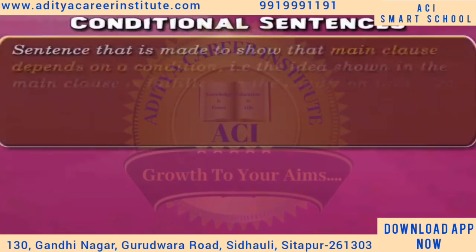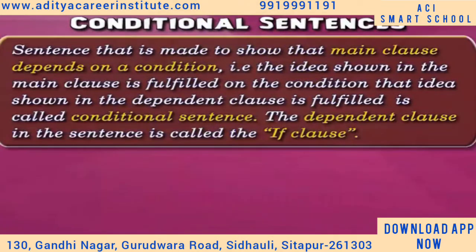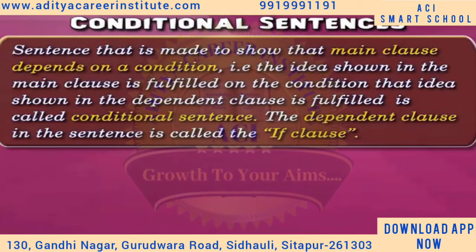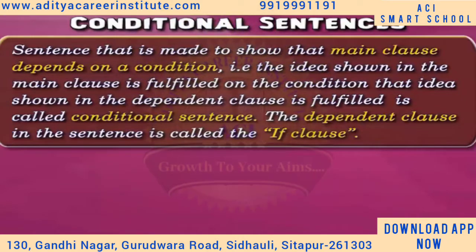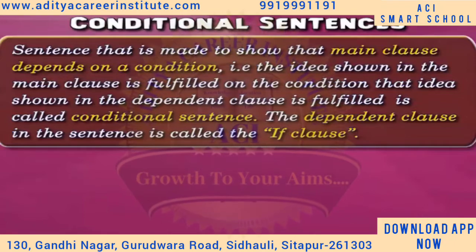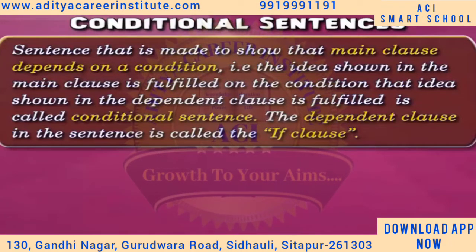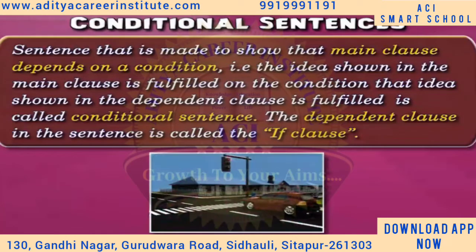By definition, a sentence that is made to show that the main clause depends on a condition, that is, the idea shown in the main clause is fulfilled on the condition that the idea shown in the dependent clause is fulfilled, is called a conditional sentence. The dependent clause in the sentence is called the if clause. We can understand this by an example.